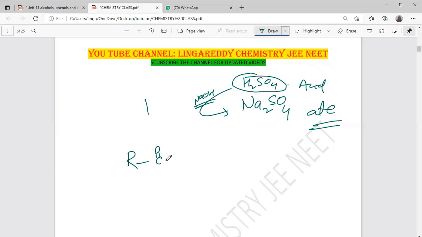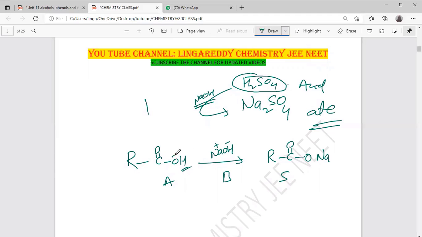Now, the carboxylic acid reacts with NaOH. It is the acid, it is the base, it is forming a salt. RC double bond O, oxygen, Na. Because an acid releases only H plus, and NaOH releases OH minus.